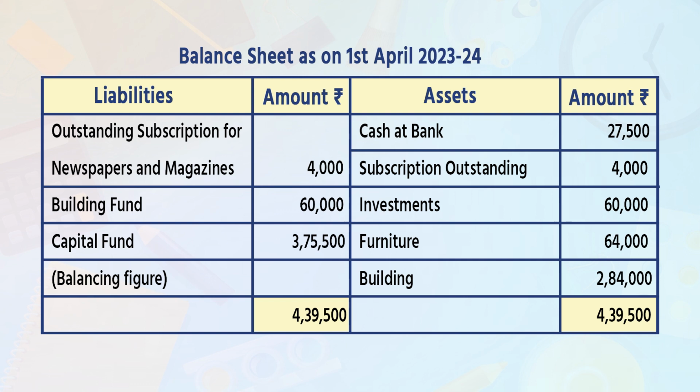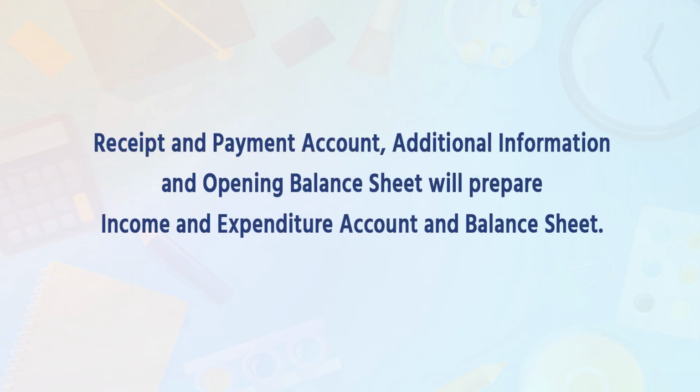4,39,500. Now come to the asset side, cash at bank 27,500, subscription outstanding 4,000, investments 60,000, furniture 64,000, building 2,84,000. Total of asset side is 4,39,500. Now, with the help of receipt and payment account, additional information and opening balance sheet we will prepare income and expenditure account and balance sheet.